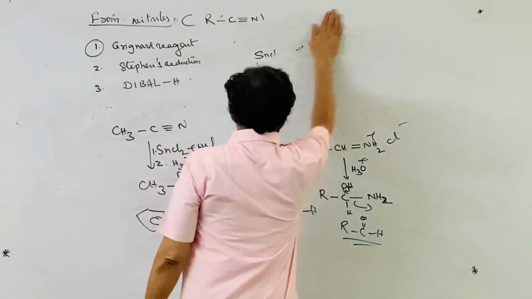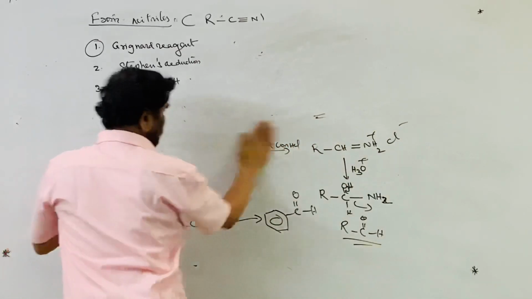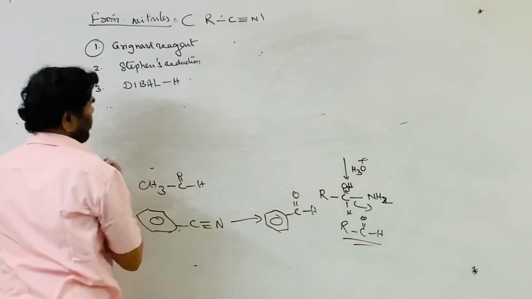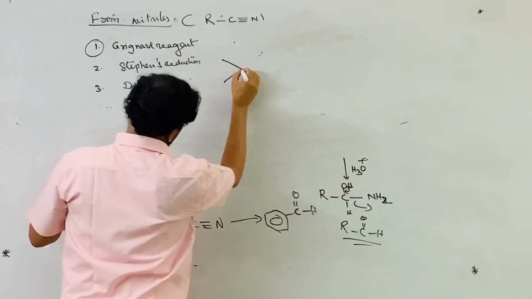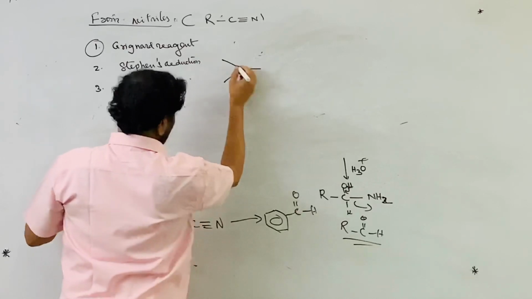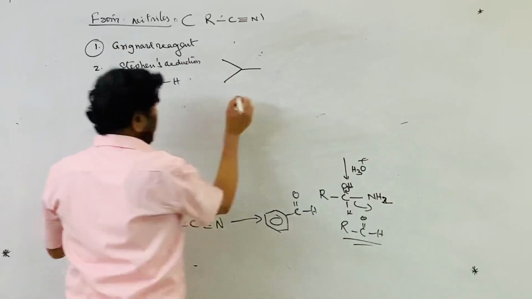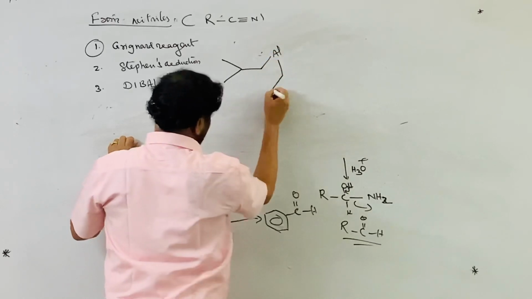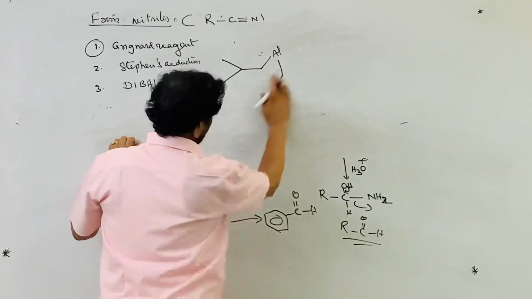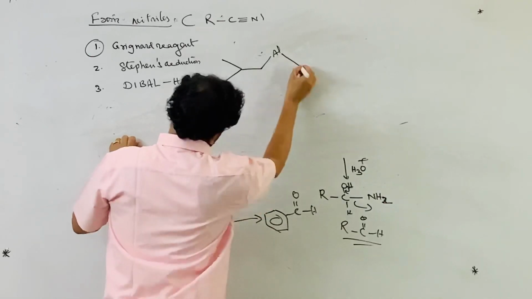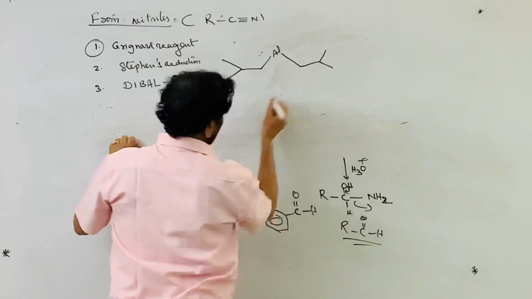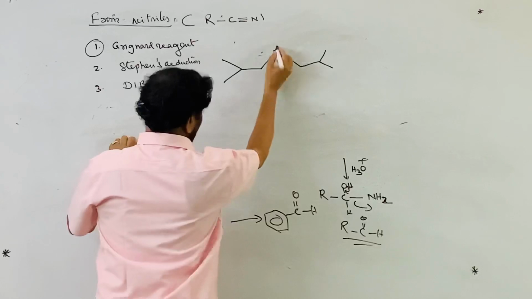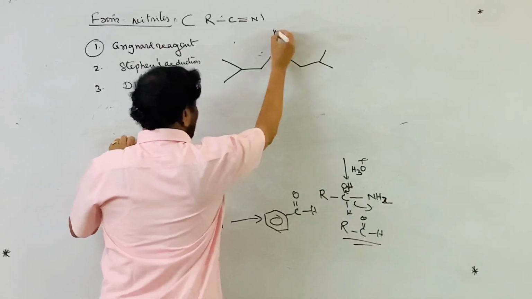The third method is treating cyanides with DIBAL-H, diisobutyl aluminium hydride.